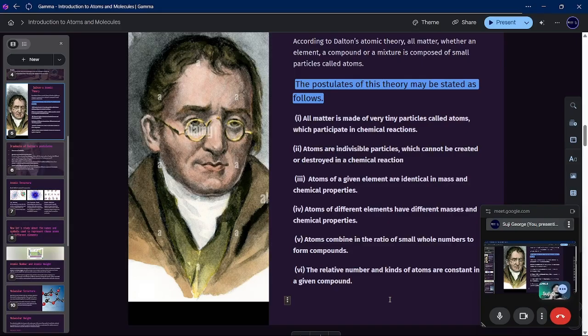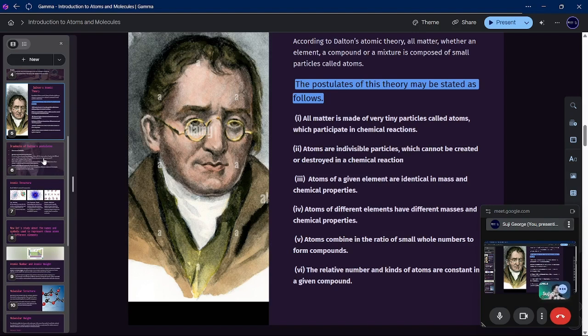In the case of another, like NH3 ammonia, for one nitrogen, 3 hydrogen are needed. So that will be a constant for a given compound. So these were the postulates of Dalton.